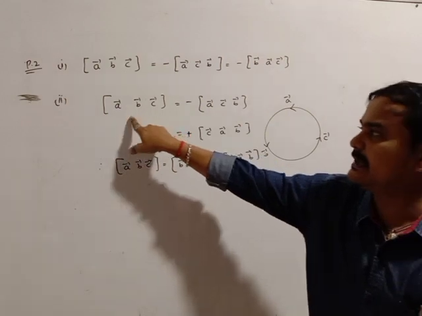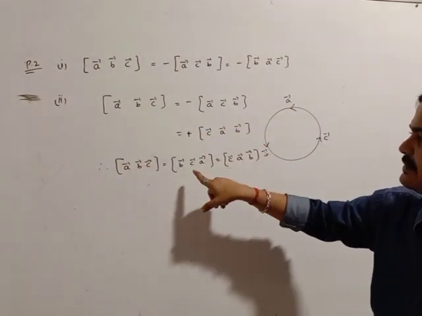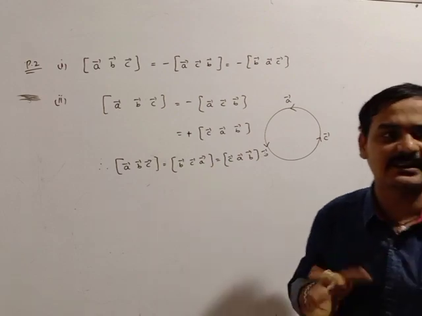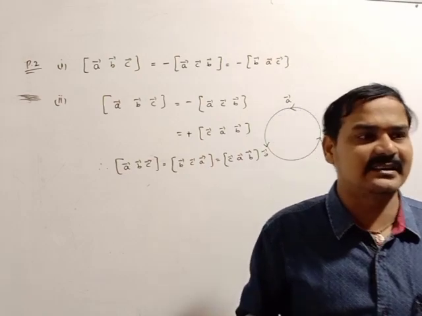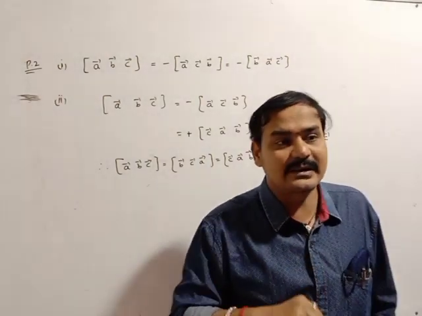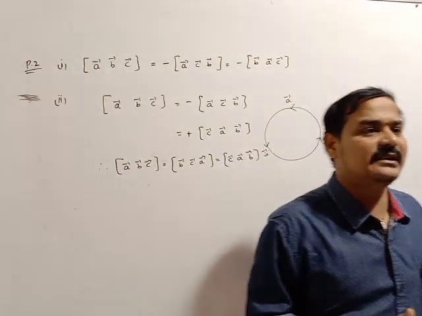See, it is A, B, C. It is C, A, B. Similarly, if you take B, it is B, C, A. That means the cyclic order is changing. The three vectors can be changed in a cyclic order, and the determinant does not change sign. But if any two vectors are interchanged, then automatically the determinant value changes sign.